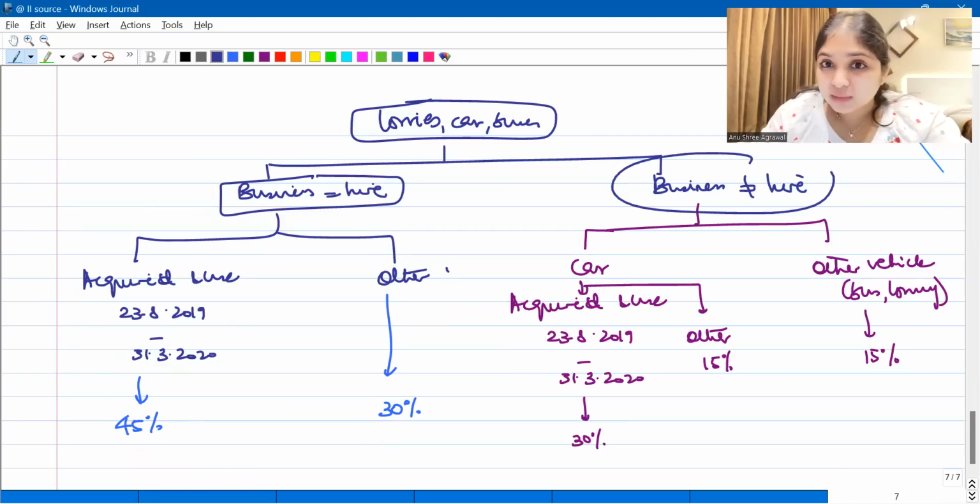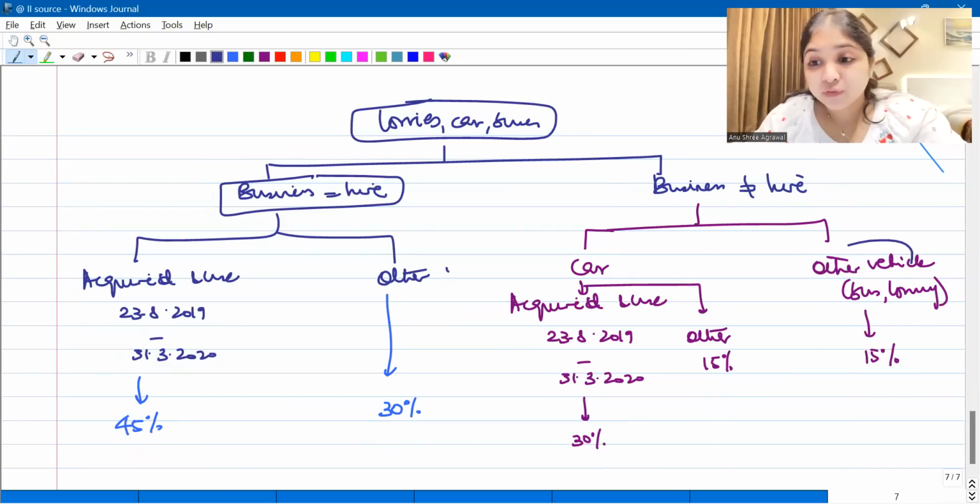But if the assessee is not in the business of giving on hire, only the car's 15 will become 30. But for other vehicles, this extra depreciation is not applicable. Is it making sense to you?